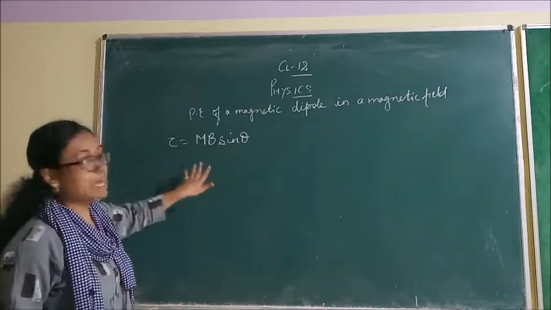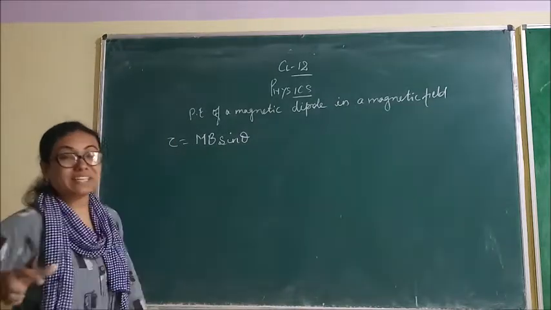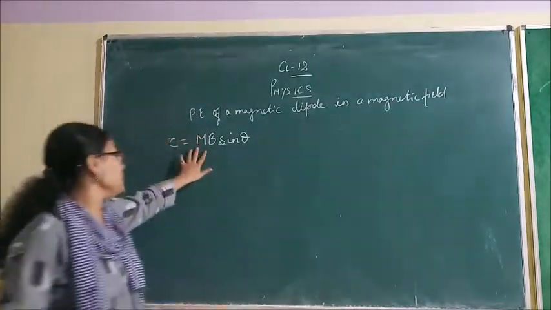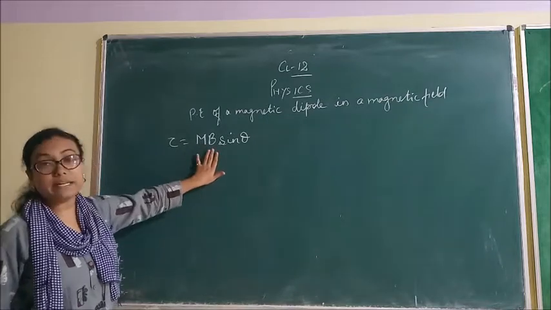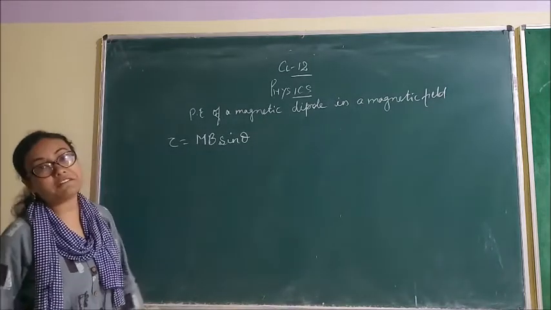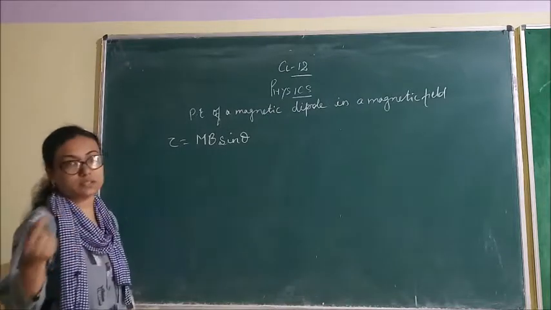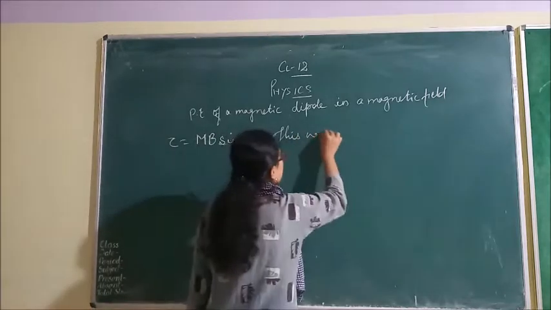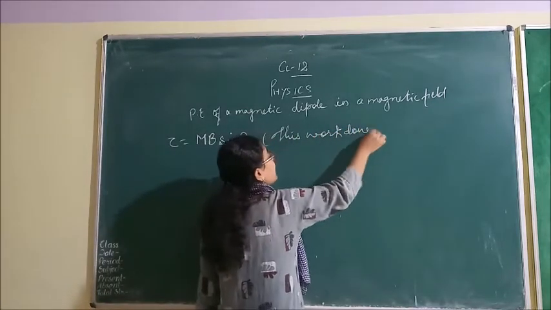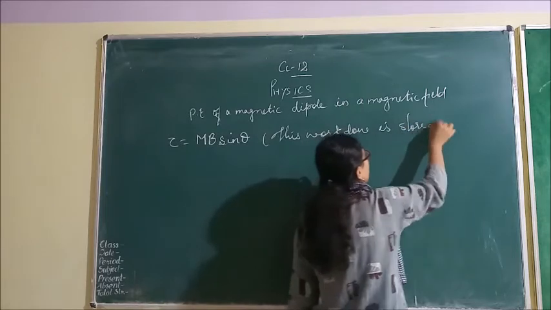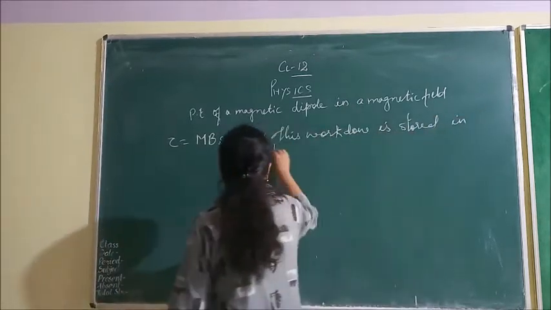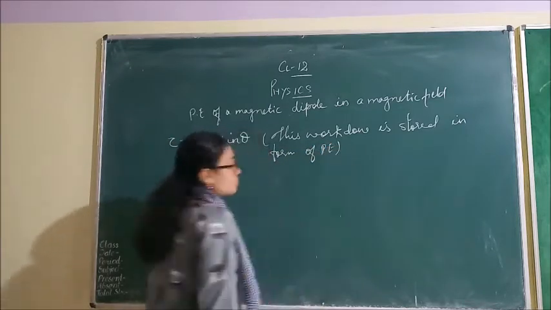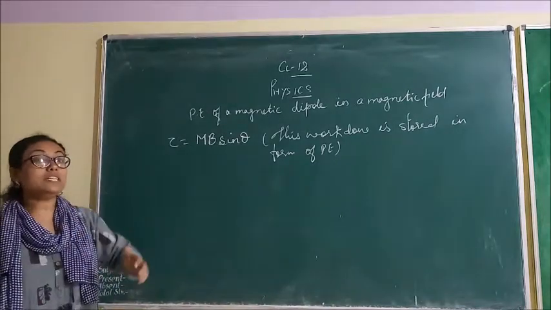This amount of work done, to change the direction of the dipole from the direction of the magnetic field, is known as work done. And this work done is stored in the form of potential energy. Now it is understood how this potential energy term is introduced.